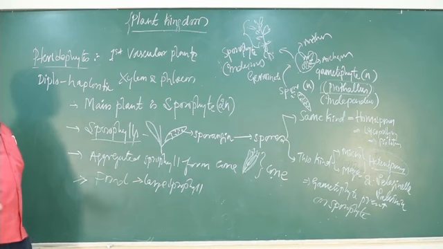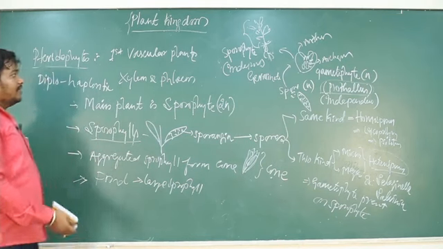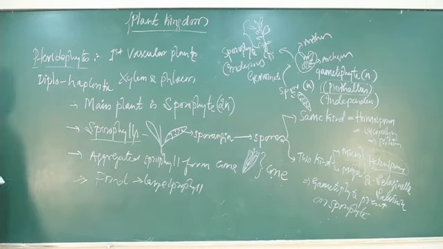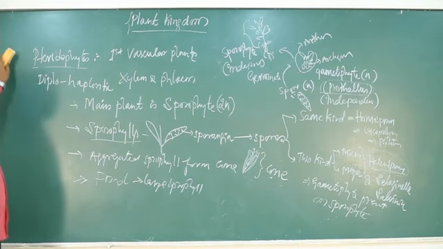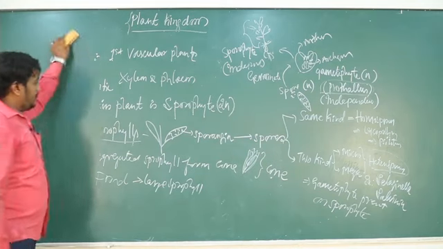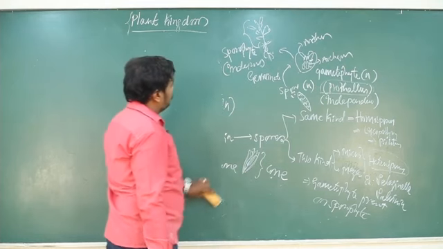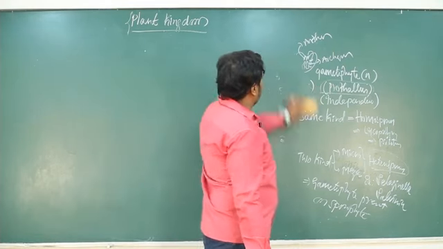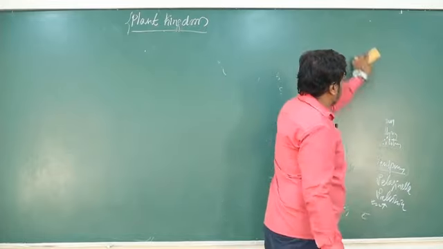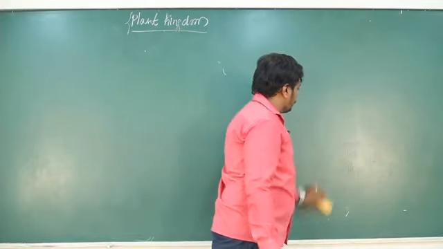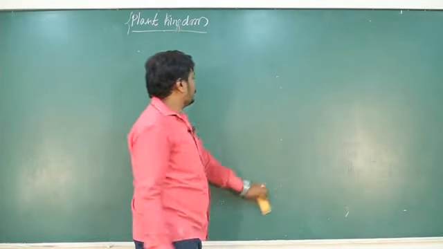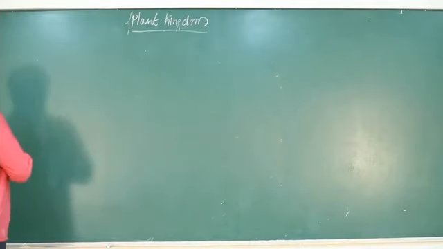Algae nalli haplontic irutte, haplodiplontic irutte. Okay, so this is how pteridophyte reproduce. Okay, so next come to the next group of plants, that is gymnosperm.